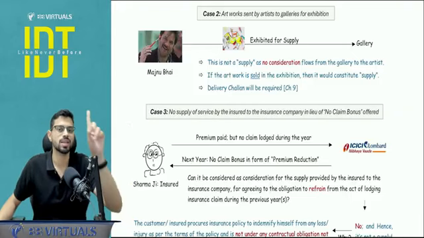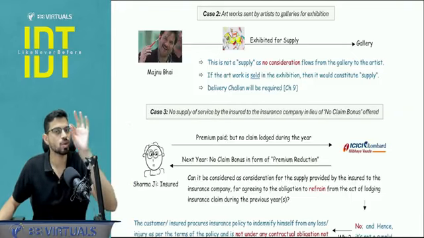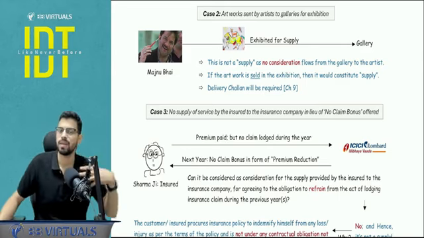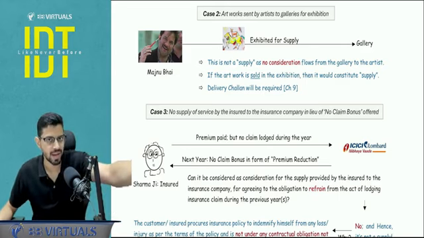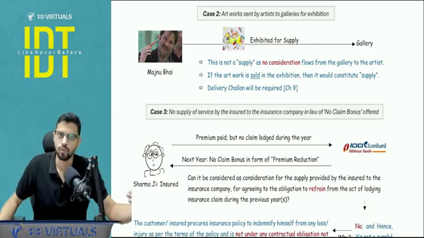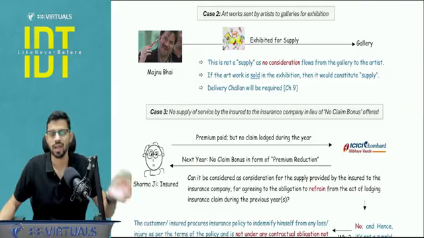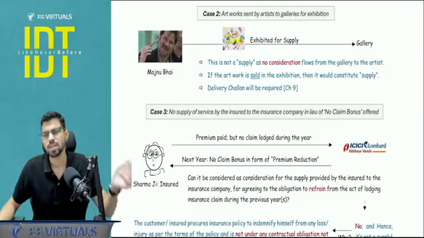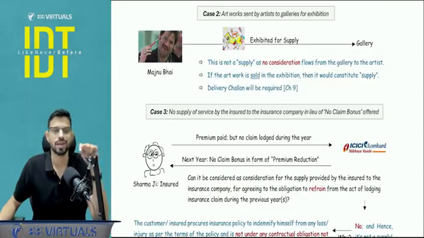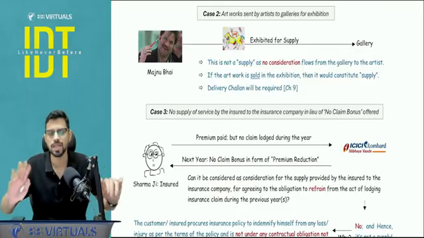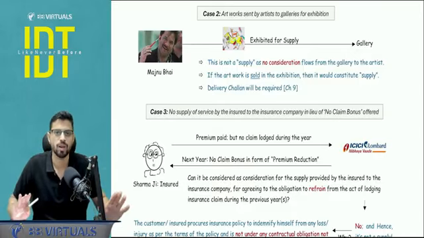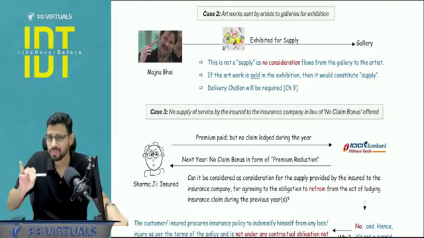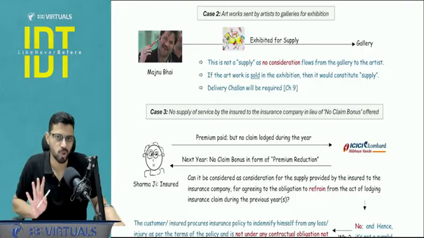Answer is no, because there is one parameter missing. There is no consideration. Yes, I can be a supplier, the gallery can be a recipient. There is an element of goods. The painting is goods, movable property, but right now there is no consideration and hence there will be no GST. Sir, but you told us that in case of no consideration, schedule number 1 can apply. Yes, but we are yet to cover that. Let me tell you before the coverage only, that here schedule number 1 is not going to apply.